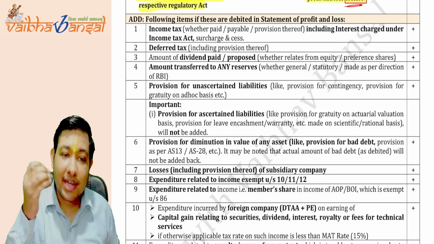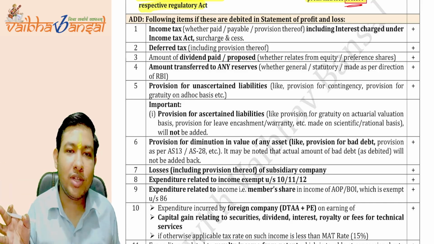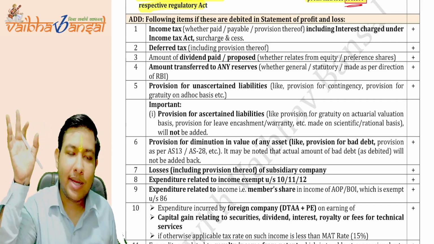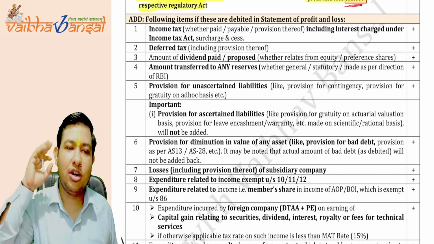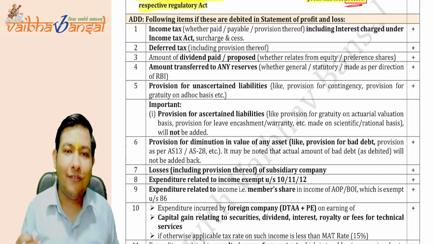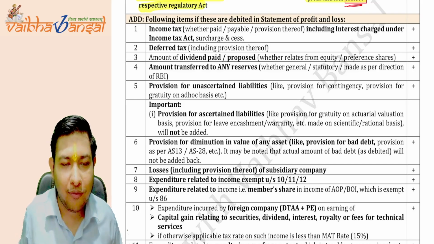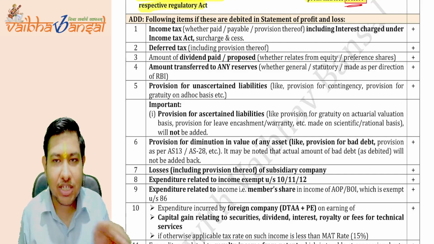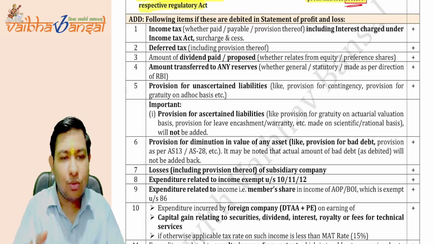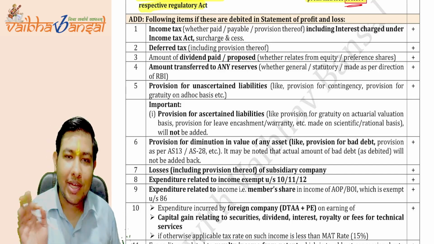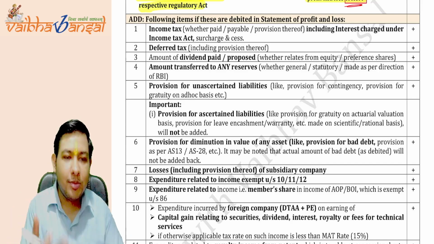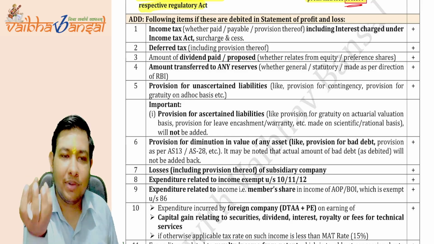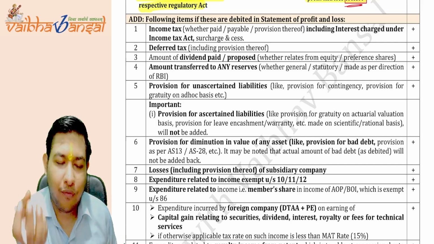The government is saying that we are calculating the profit for income tax only. So the income tax charged in your books of accounts, either by the name of paid, payable, or provision thereof, does not make any sense. We are calculating income tax for your business for this assessment year. So the income tax charged in your books of account, which is already debited to your profit and loss account, should be added back in your profit and loss account, so that we can reach the book profit.